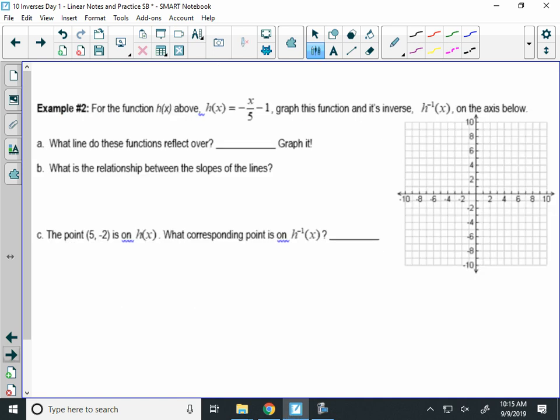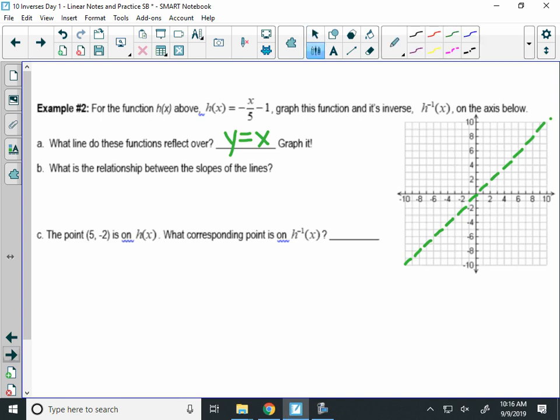Alright, so let's look at a graph here. We just did this one. This is C. So we have negative x over 5 minus 1. What line did we say they all reflect over? Y equals x. So let's graph y equals x first, and then we're going to graph the function and its inverse. So really carefully, we'll graph y equals x. I asked you a question that I forgot was on the paper below. It's okay. We already know the answer to that.